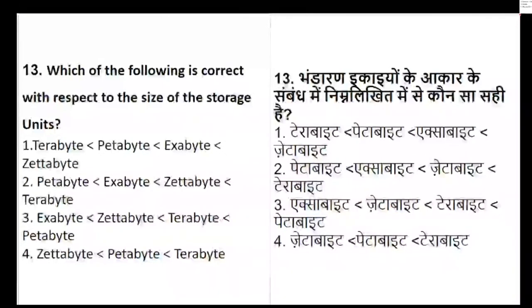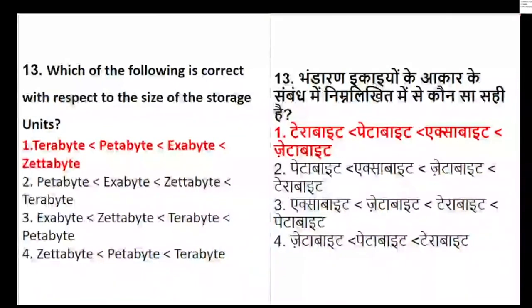Let's see, you have a time limit. Yes, the time limit is about to get over. Okay, so hardly a few students have answered. Gayatri, very good. When we talk about the correct sequence of storage size, it is terabyte, then petabyte, exabyte and zettabyte.